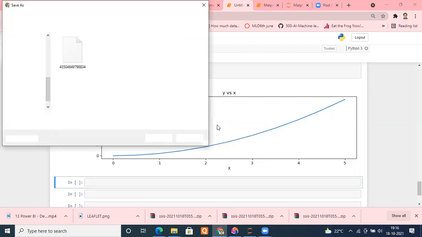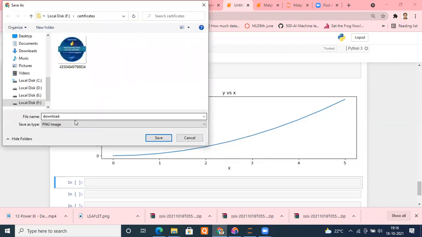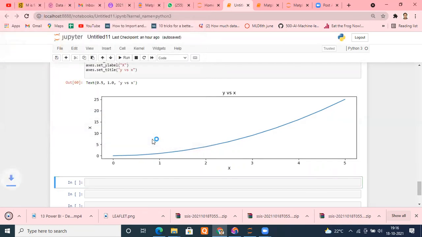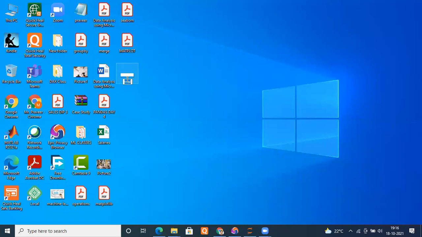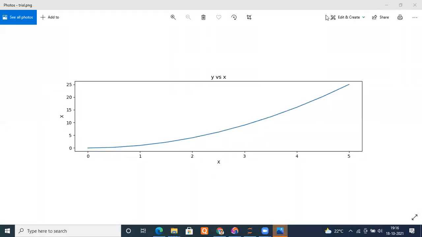So I can click it, and I can save it, for example, on the desktop. I am saving it in the name of trial, PNG image, save it, and it has been downloaded. We can go there and see. The graph should be saved, which you can use in your reports. Can you see that? Directly your graph has been saved.